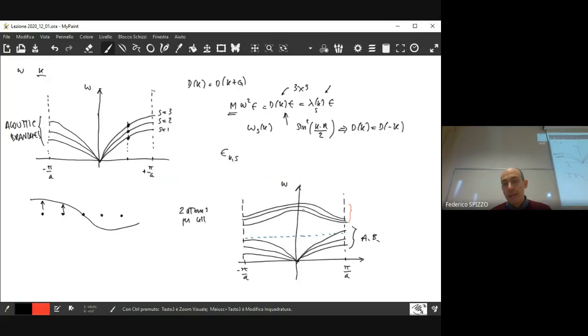Why do we have additional branches up here? Just to make an example, let's suppose you have 2 ions per cell.